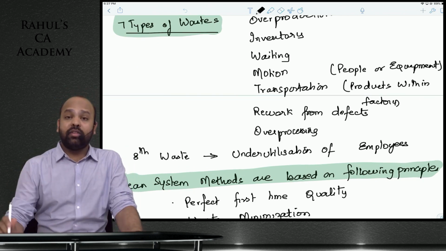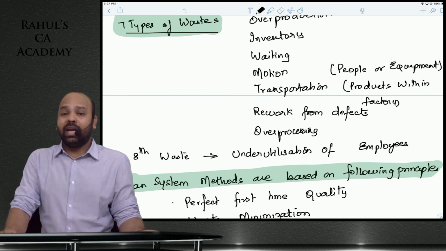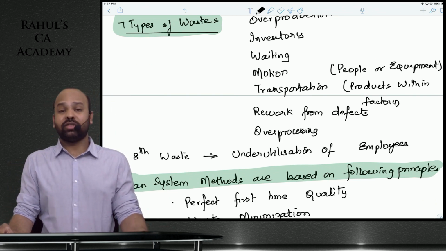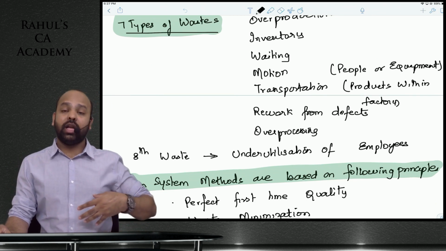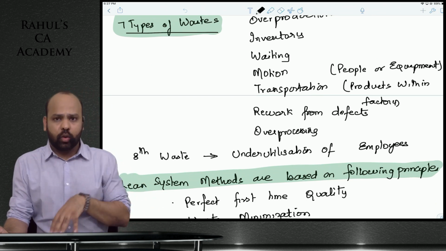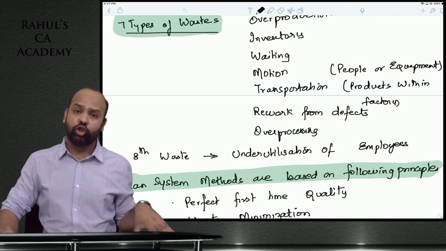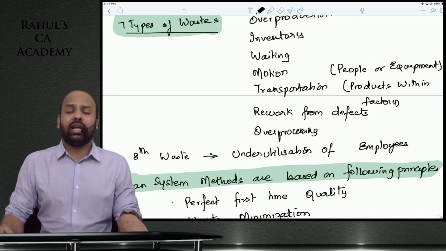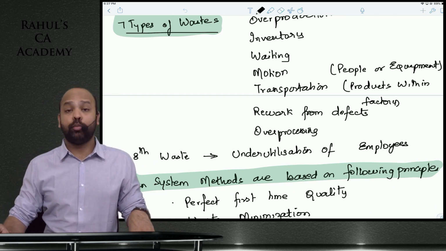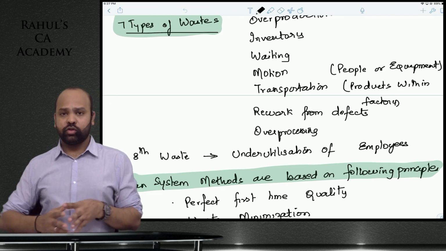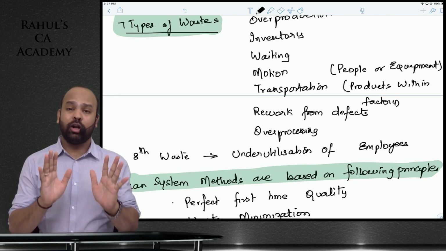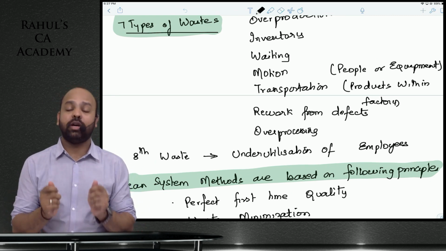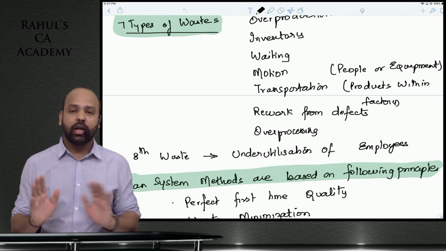And finally, over processing: adding more features to the product, or something that is not required. You are working way too much on the product than what is actually required. We have learned this in the previous chapter also, modern business environment, that there are a few concepts of quality that can be compromised on. Exactly what this also says: something that is not required, you do not have to deliver that to the consumer. Please deliver what is required, what is adding value to the end consumer.